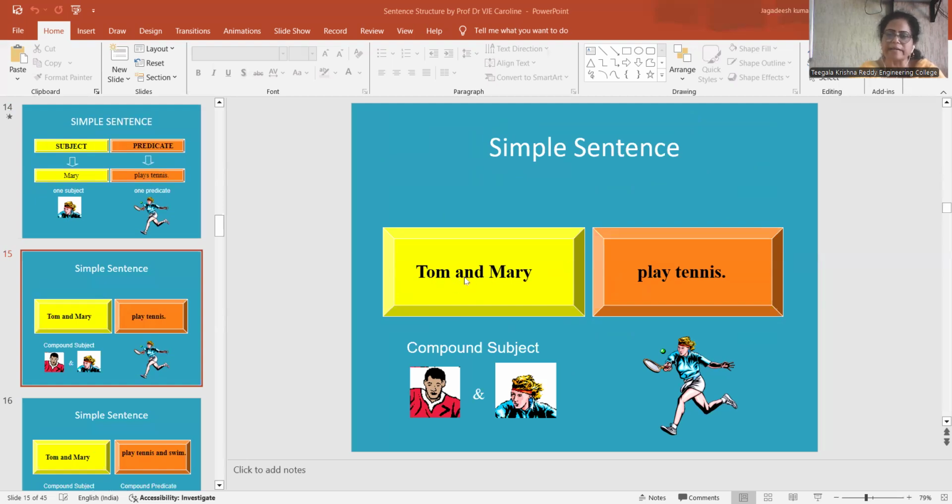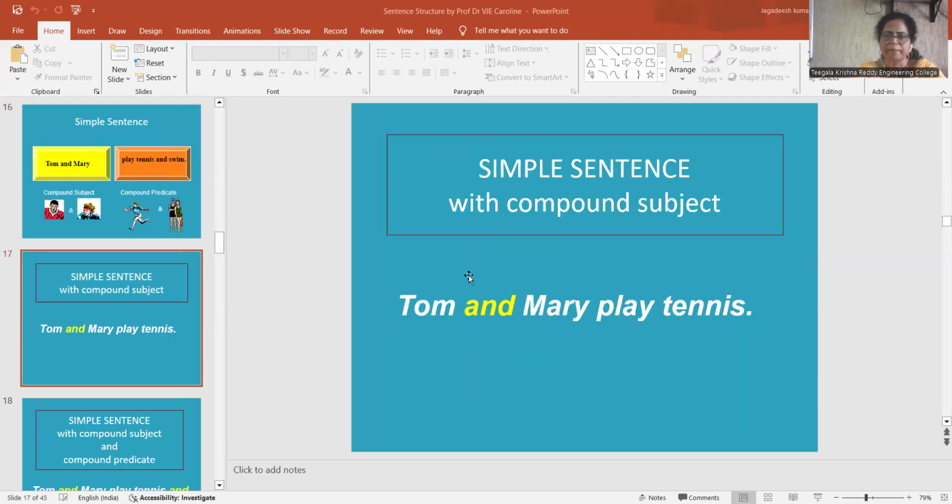Two people are involved. It is a compound subject. So this is a simple sentence which has a compound subject, Tom and Mary play tennis.